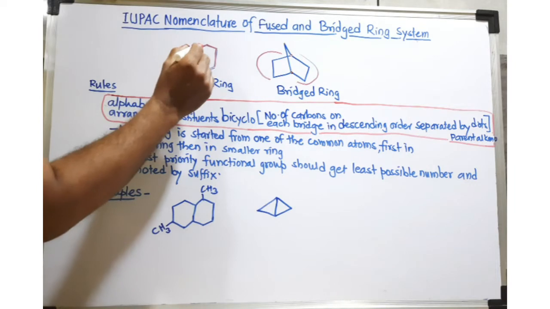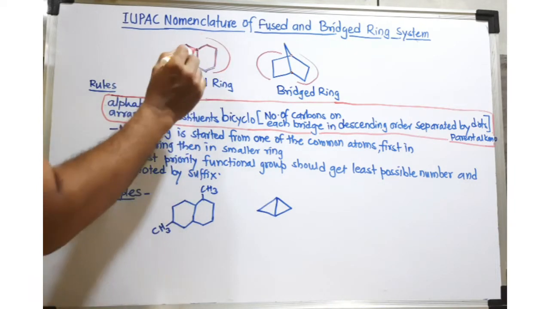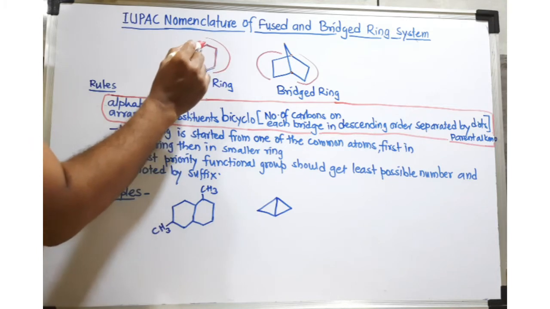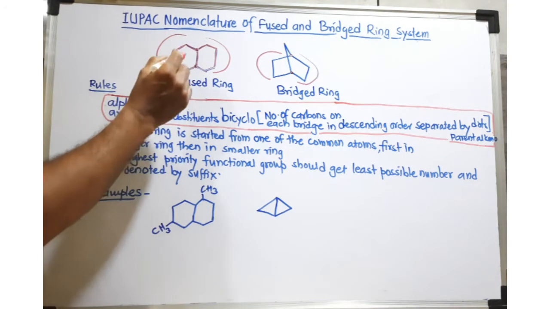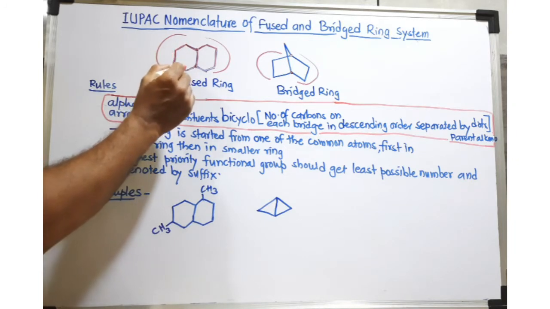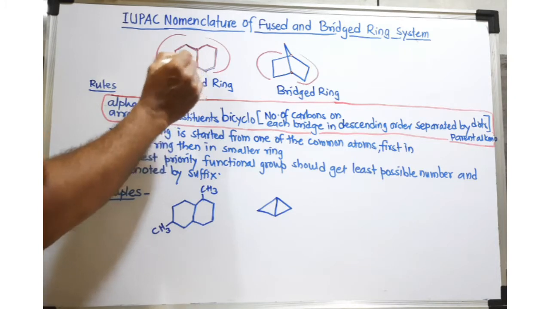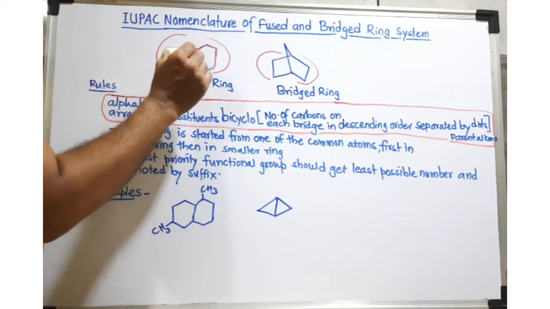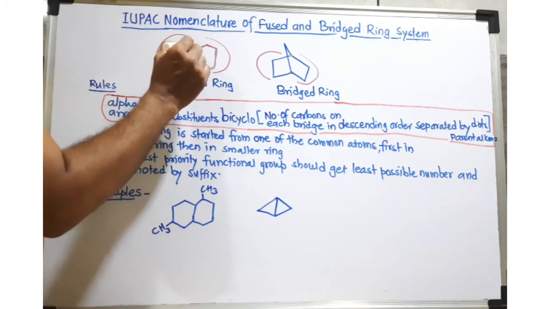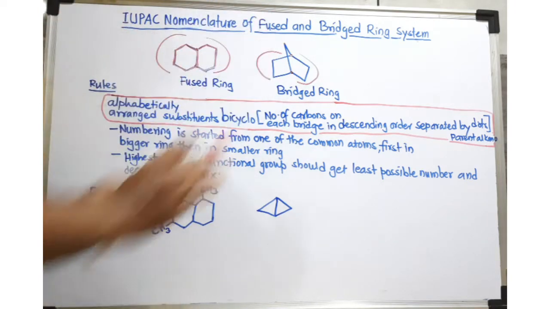Similarly, try to understand this ring system. If you consider this bridge, there are 1, 2, 3, 4 carbons. And if you consider this bridge, there are again 4 carbons. But if you consider this bridge, there is no other carbon. Except for the common carbons, there is no other carbon present here. That means 0 carbons are present on this bridge. So this is about fused ring and bridge ring.